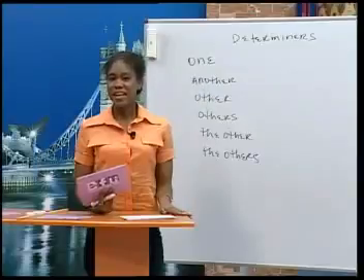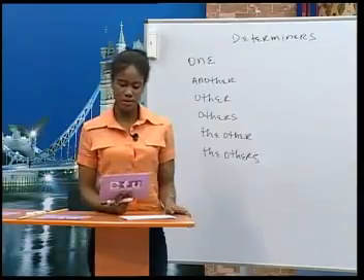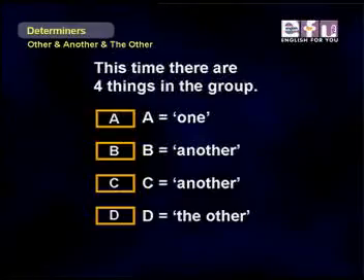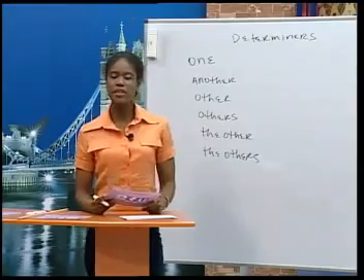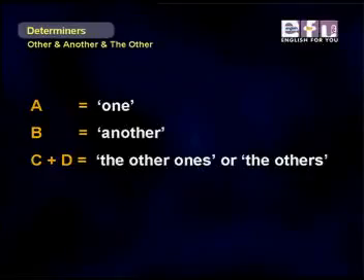All right, let's look at the next explanation, the next chart. This time there are 4 things in the group. So A is the first thing we call 1, B is another, C is yet another. And then the last one, D, we can say the other. We can also look at the group another way. For example, A is one, B is another, and then C and D are the other ones or the others.